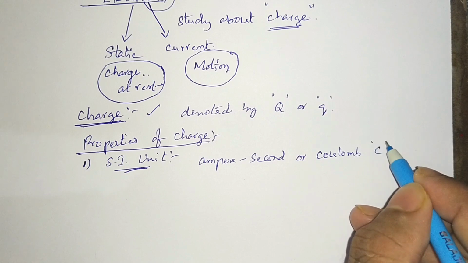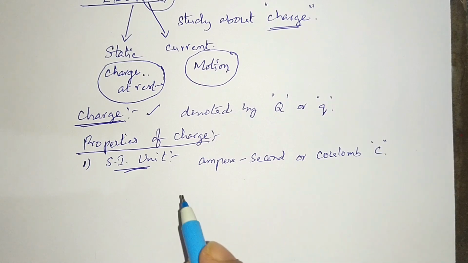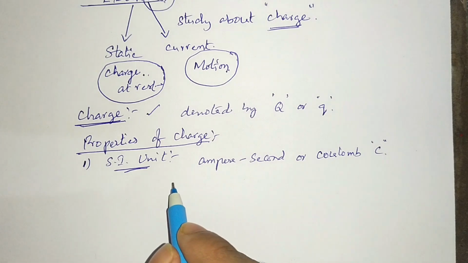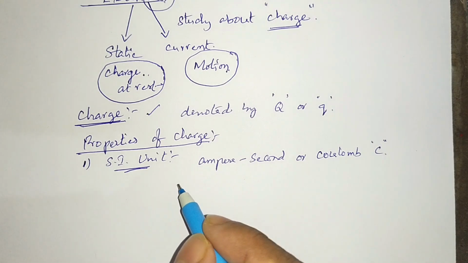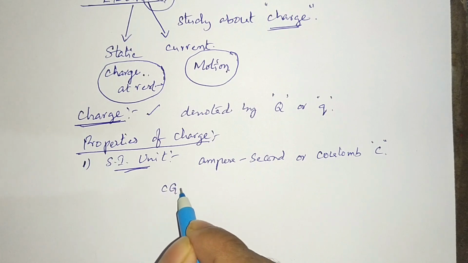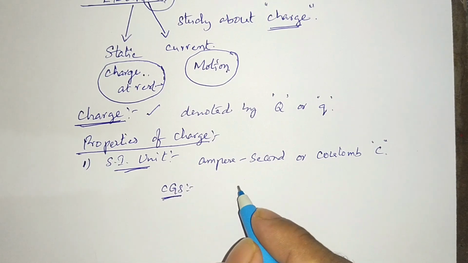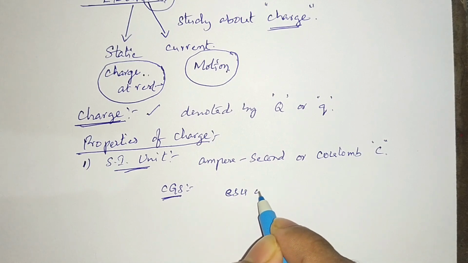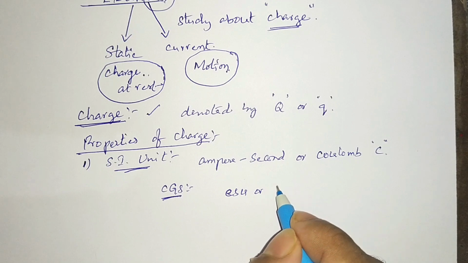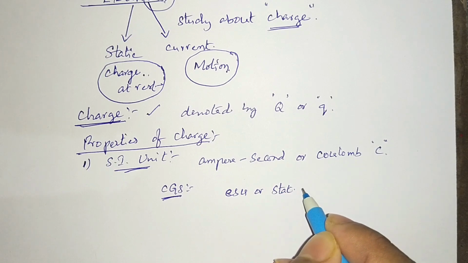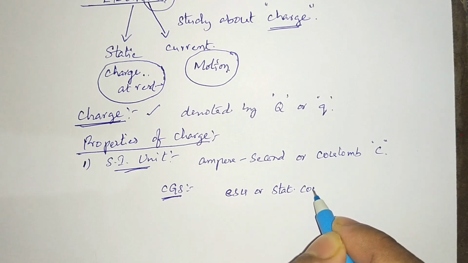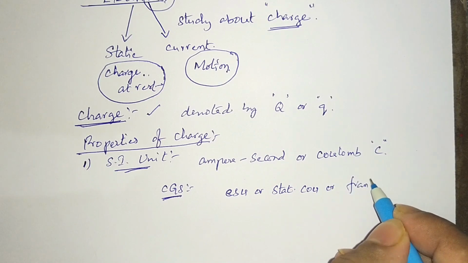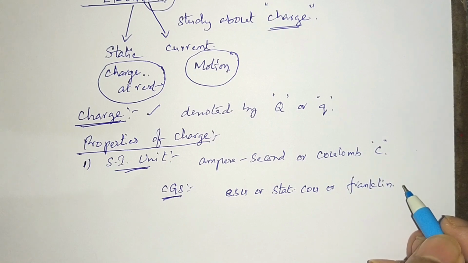It is denoted by the letter C. So coulomb is the SI unit of charge. And we have other units. The other units of charge in CGS units are ESU, or it can be called static coulomb. Another name for this is Franklin.